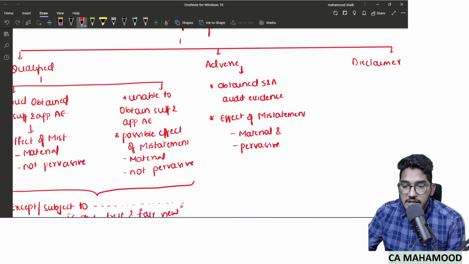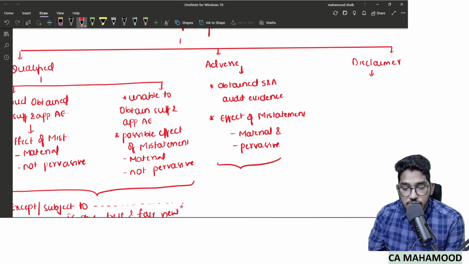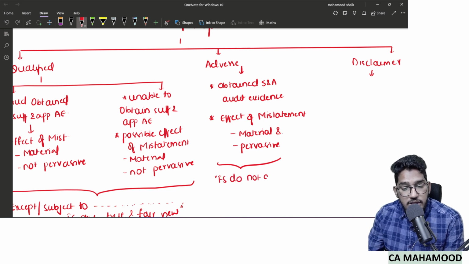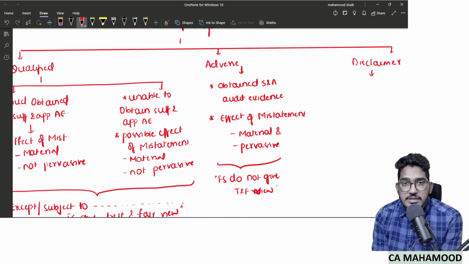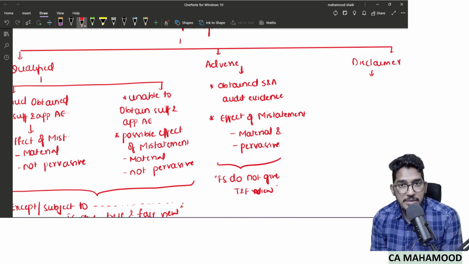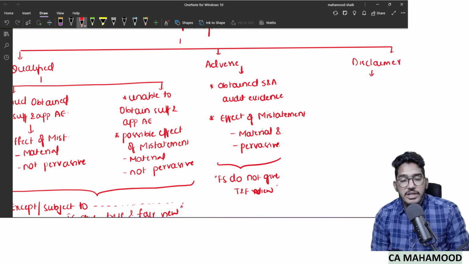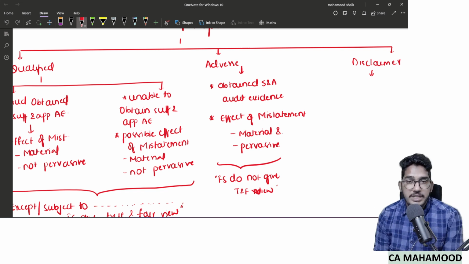Now coming to disclaimer of opinion, when will the auditor give a disclaimer of opinion? Once again, one thing I forgot, the terminology which we will use in adverse opinion: the auditor will say financial statements do not give true and fair view, a completely negative opinion. Now disclaimer. Disclaimer means I'm saying I'm unable to express an opinion. For example, if I asked you your opinion about one person, you say no, I don't know about that person. Disclaimer is somewhat similar to that. So the auditor is saying we don't know, we are unable to express our opinion on financial statements.